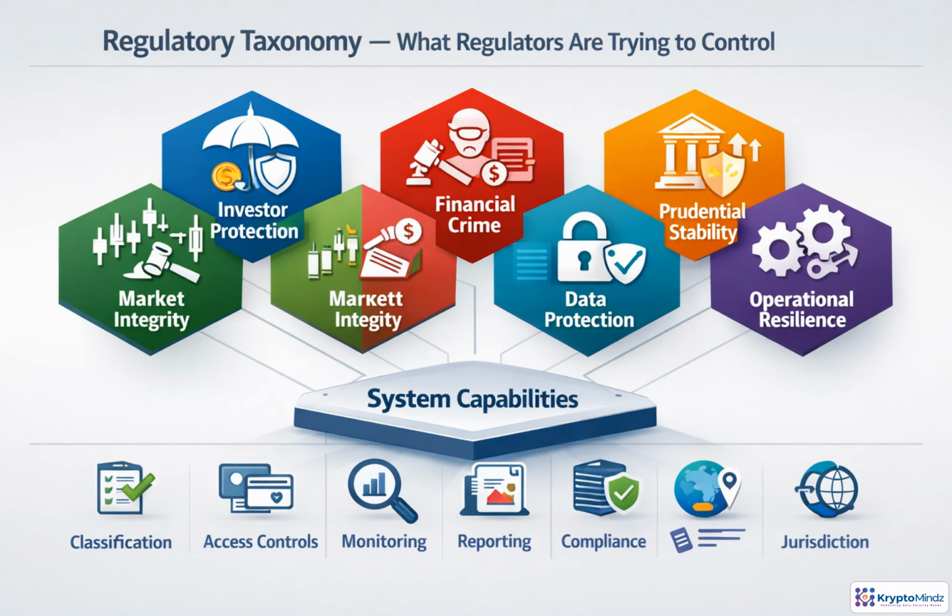Think of regulation as a translation problem. Regulators begin with risk domains: protecting investors, keeping markets fair, preventing financial crime, preserving stability, protecting data, and ensuring systems keep working. Those risks become obligations tied to what the platform actually does: issue, custody, exchange, transfer, advise, or settle. Architecture then turns the obligations into capabilities: classification, permissions, monitoring, reporting, audit trails, records, and jurisdiction-aware rules. Legal analysis tells you what applies. System design determines whether it can operate at scale.